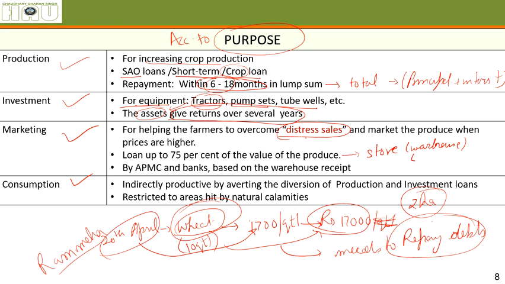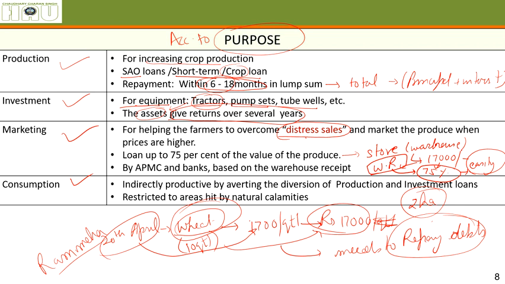Okay, and according to the prices, let's say the value of his produce that is stored is 17,000 rupees. He'll get a warehouse receipt for it, saying that this much value of produce has been stored here. The bank will give him 75% of the money at very low interest rates, very easily.